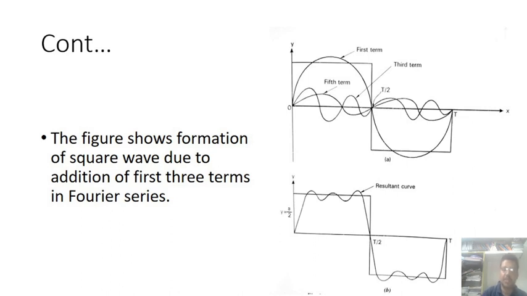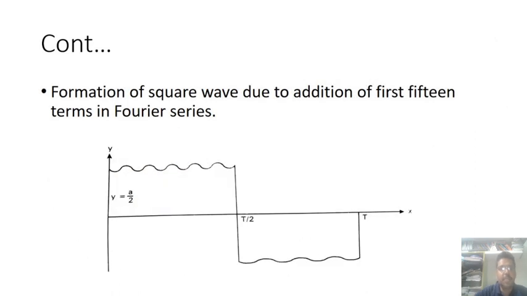The formation of a square wave is due to the addition of the first three terms of the Fourier series: 1, 2, 3. Adding these three, this is the first, this is the third, this is the fifth. The combination of all these terms gives one square wave. The resultant here is a square wave, as we can observe from these diagrams. The formation of a square wave is due to the addition of the first 15 terms, as in the graph of y equals a by 2.